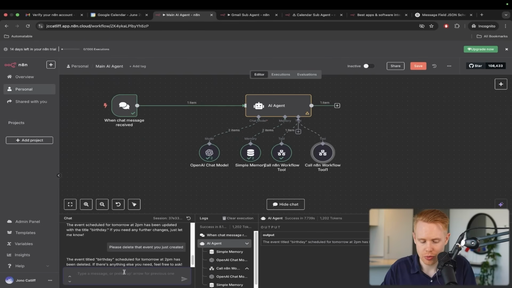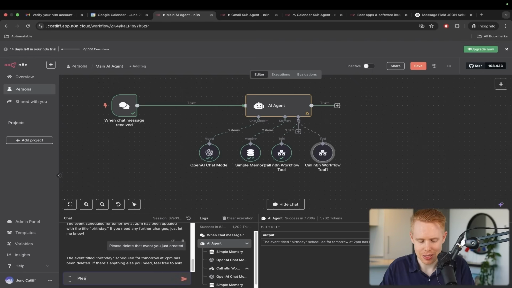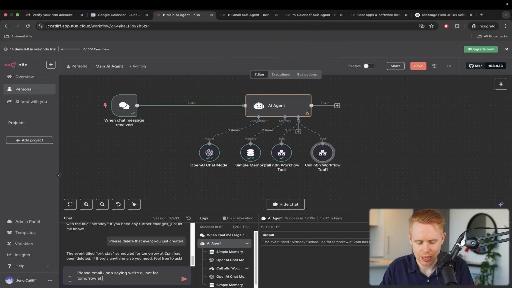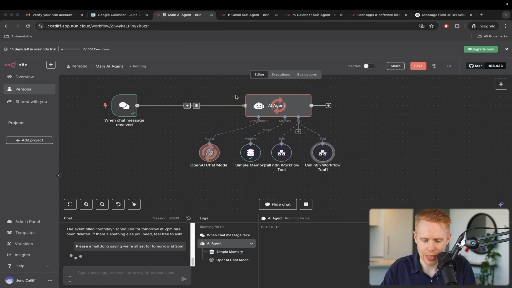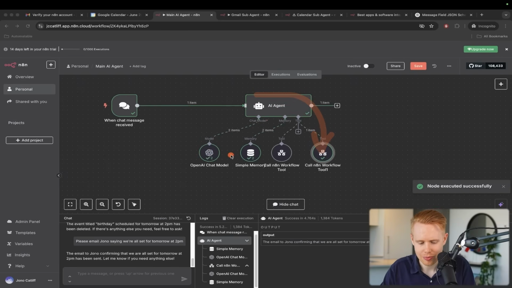So we can go ahead, we can open this up, and I'm just going to say, please email Jono saying we're all set for tomorrow at 2 p.m. I'm going to go ahead. It's going to fire off this tool here, and it says that it's sent off.